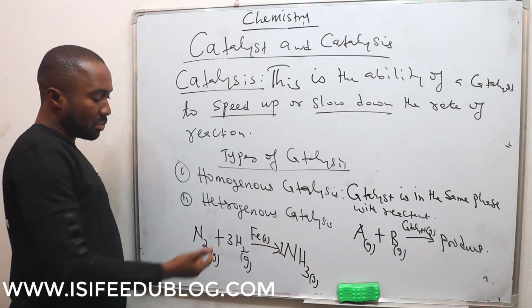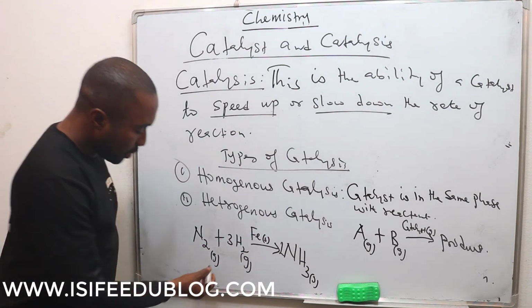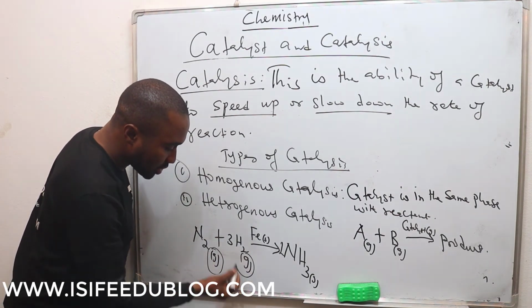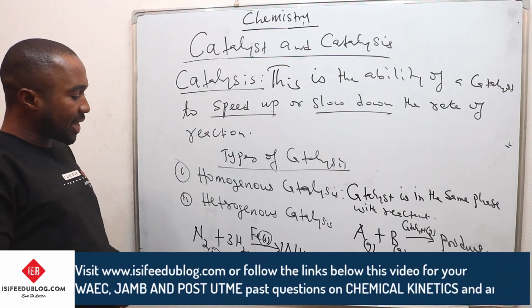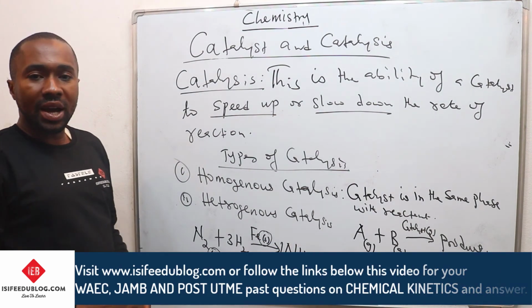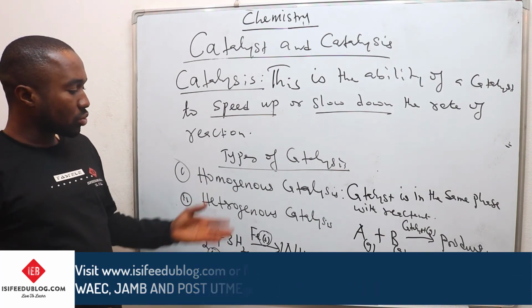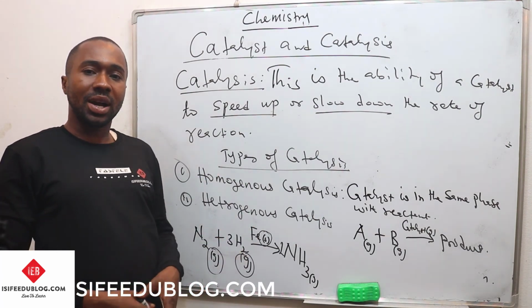Because of that, this is heterogeneous catalysis. So whenever a catalyst is in a different phase from the reactant, we call it heterogeneous catalysis. These are the forms of catalysis we have.